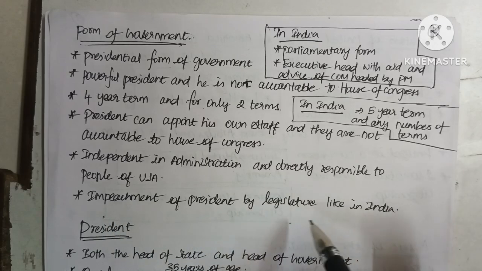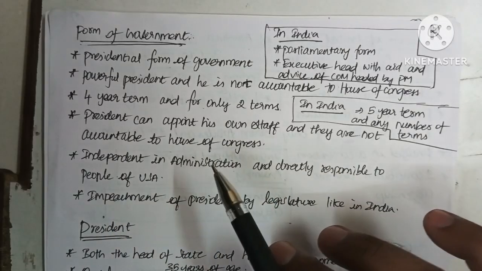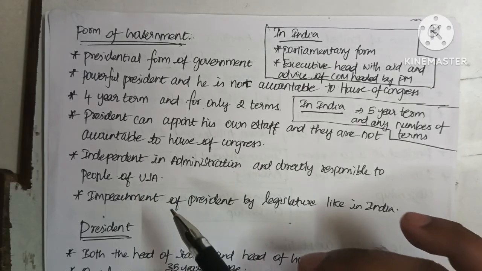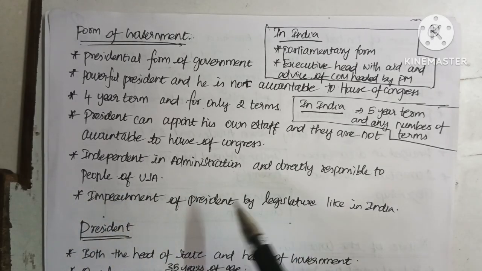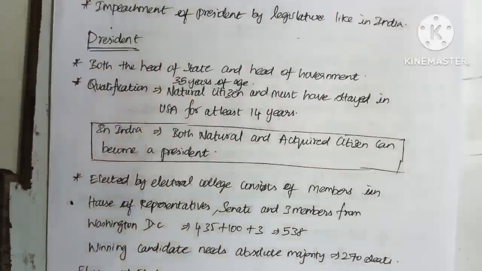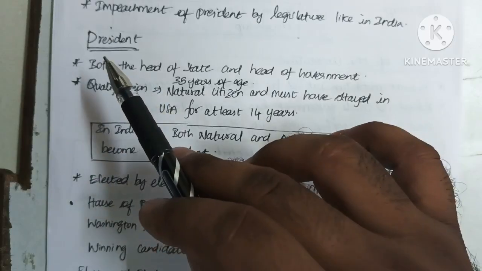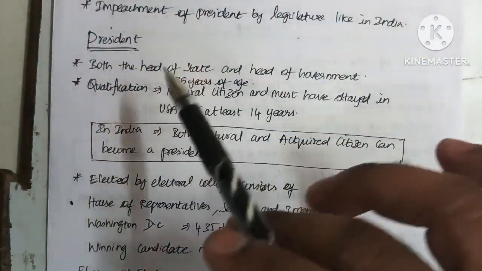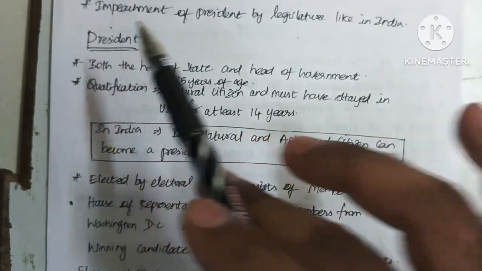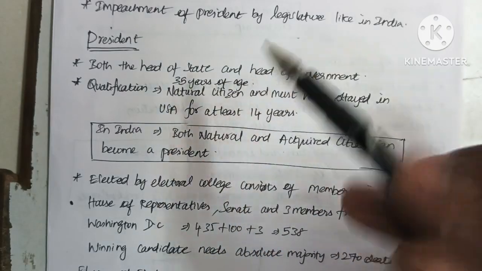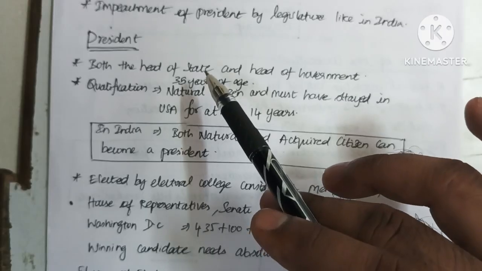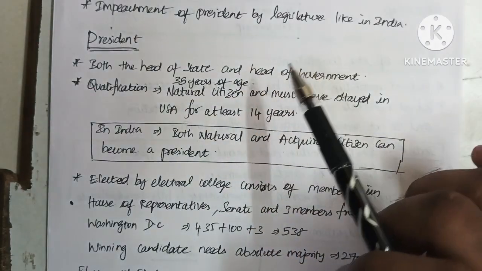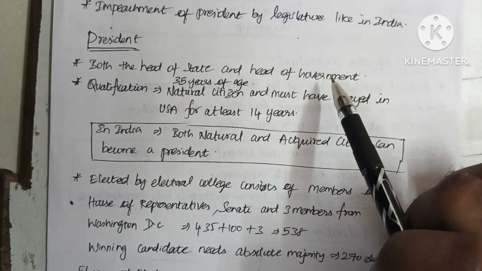Impeachment of the president by the legislature, like in India. So this is one of the similarities between the president of the USA and the president of India. In both cases, the president can be impeached by the legislature. Next, we are going to see more elaborately about the president of the USA. As already said, he is both the head of state and the head of the government of the USA. But in India, the president is only the head of state. He is not the head of government. The real head of government is the prime minister in India.